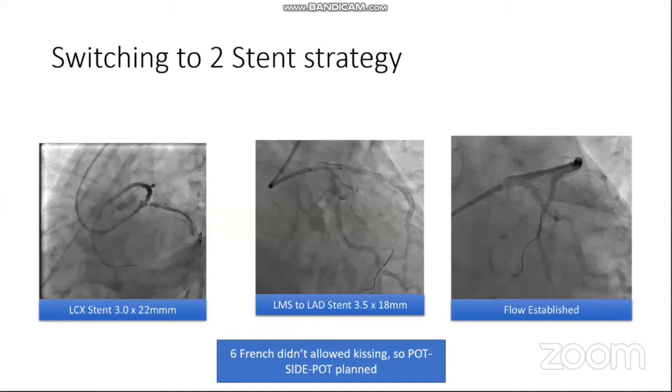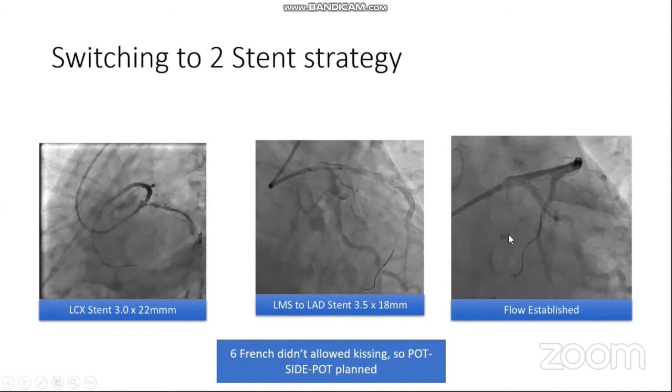Initially, we decided to do DK crush. However, it was difficult to negotiate a stent and balloon inside a 6 French catheter. So we switched our strategy to reverse TAP. We deployed one left circumflex stent with minimal protrusion into the left main, and we crushed it with another stent from left main to LAD. Now the flow was established.